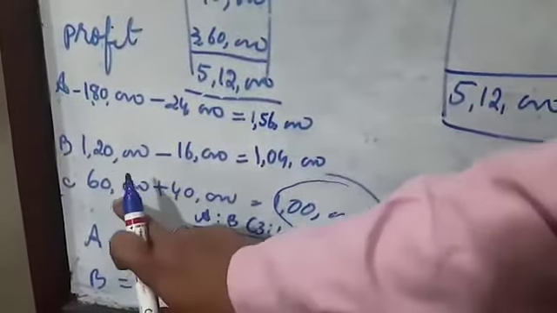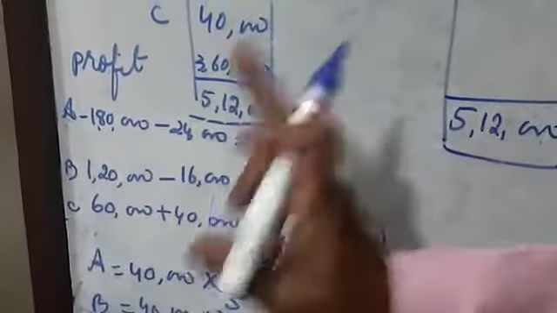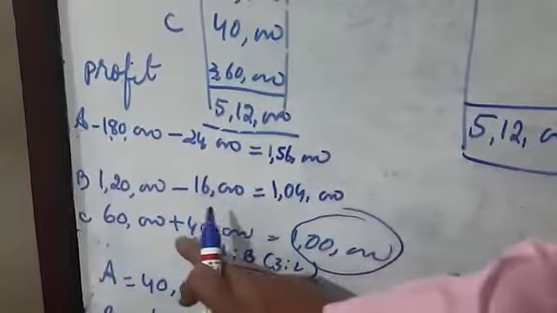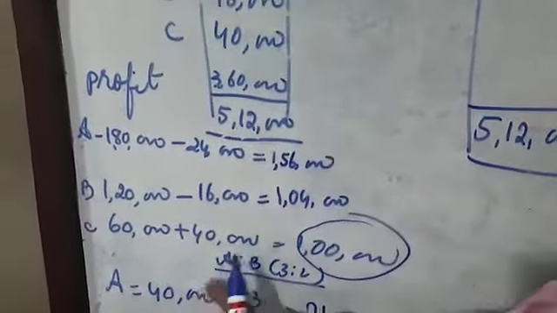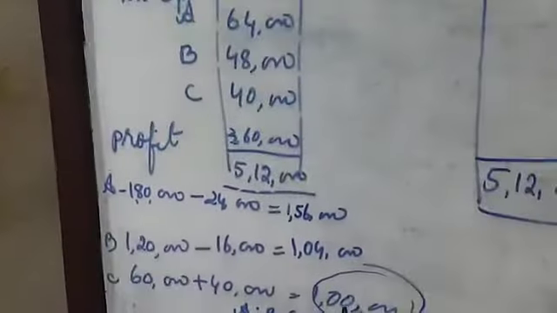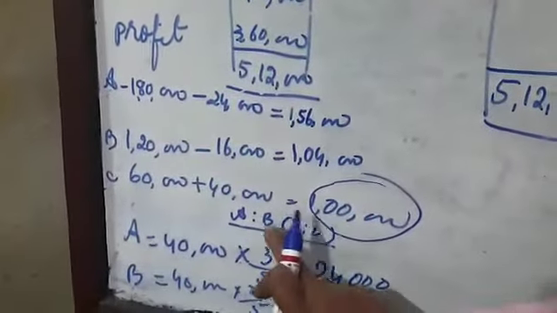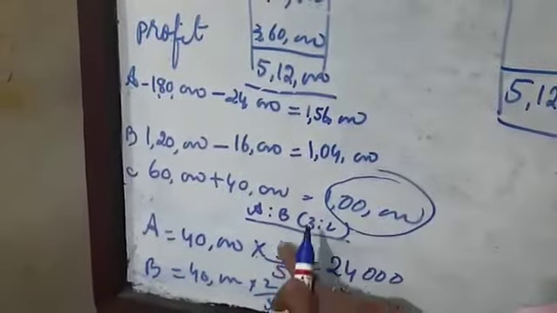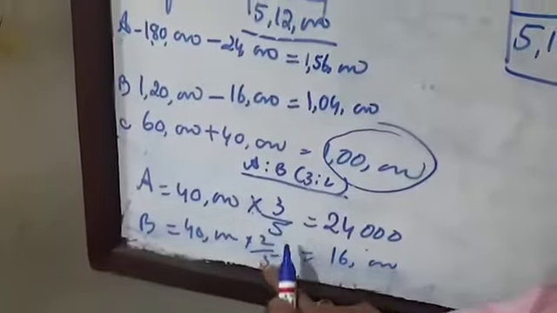Now see, A and B guarantee that C will get 1 lakh every year. So we should add 40,000, then only it will come to 1 lakh. This 40,000 will be given by A and B in the ratio 3:2, since the total ratio is 3:2:1. So 40,000 into 3/5 is 24,000 given by A, and B gives 2/5, that is 16,000.